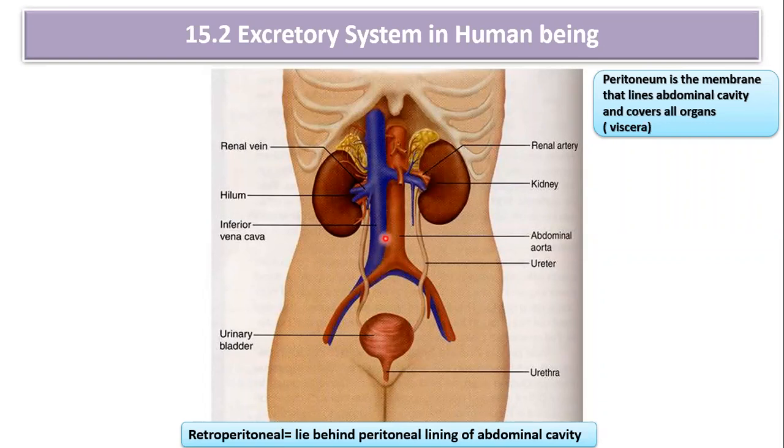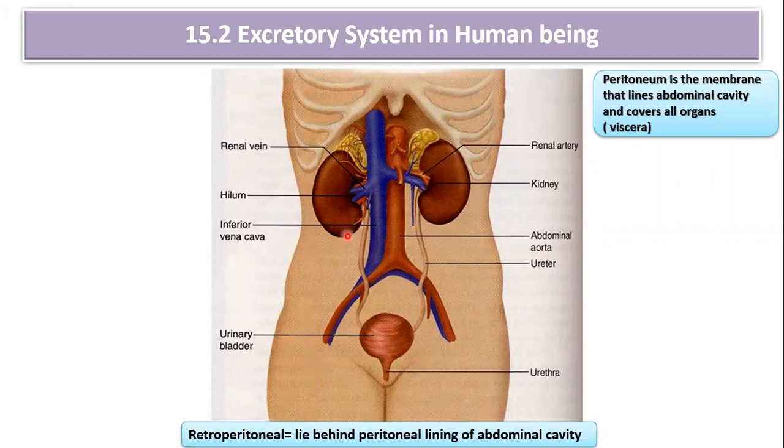Now you can see that the pair of kidneys are present in the abdominal cavity, and they are located on either side of the vertebral column. The kidneys are red, bean shaped. They are located at the junction of the 12th thoracic and 3rd lumbar vertebra.